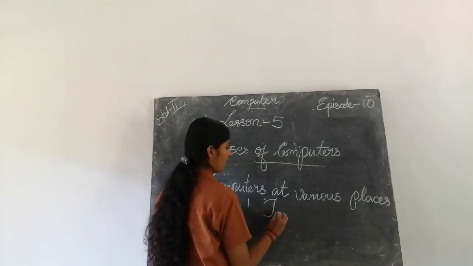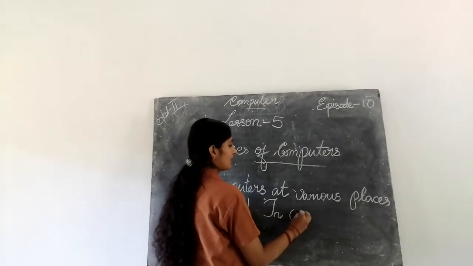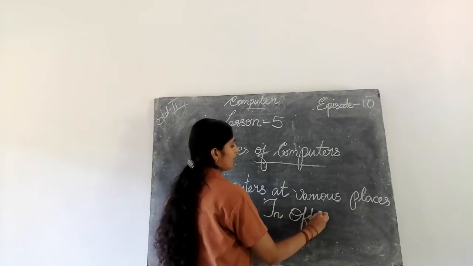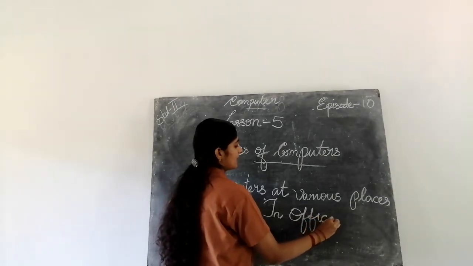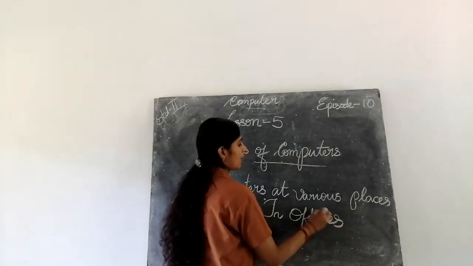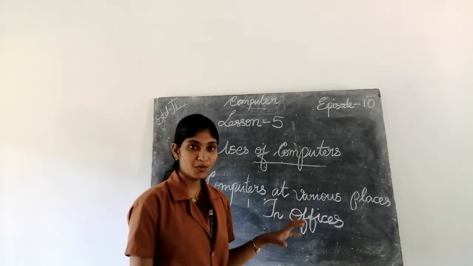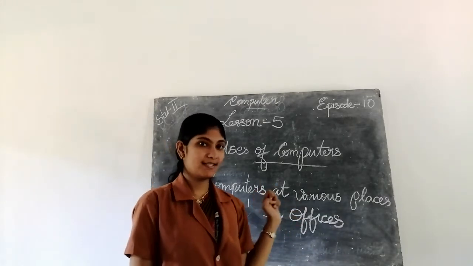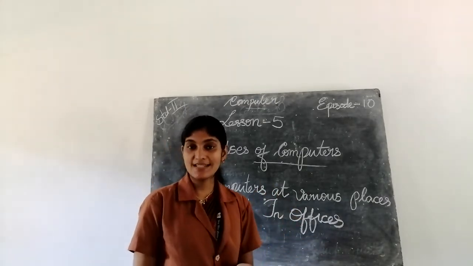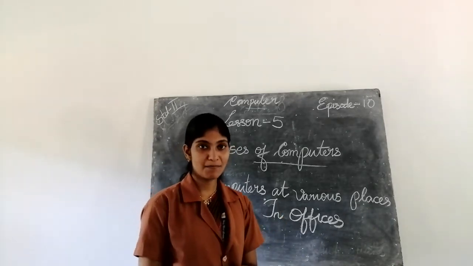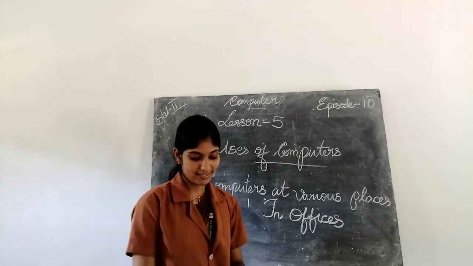In offices. What is the spelling of office? O-F-F-I-C-E-S, offices. We can see computer at where? Offices. That means we can send messages from one computer to another computer in offices.